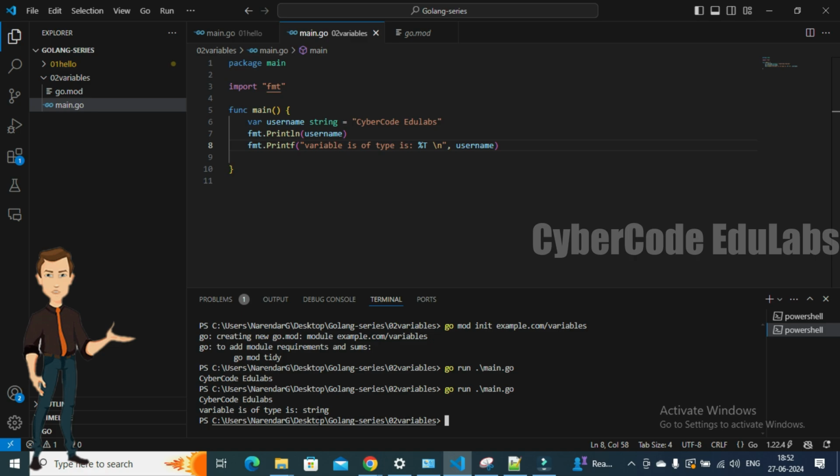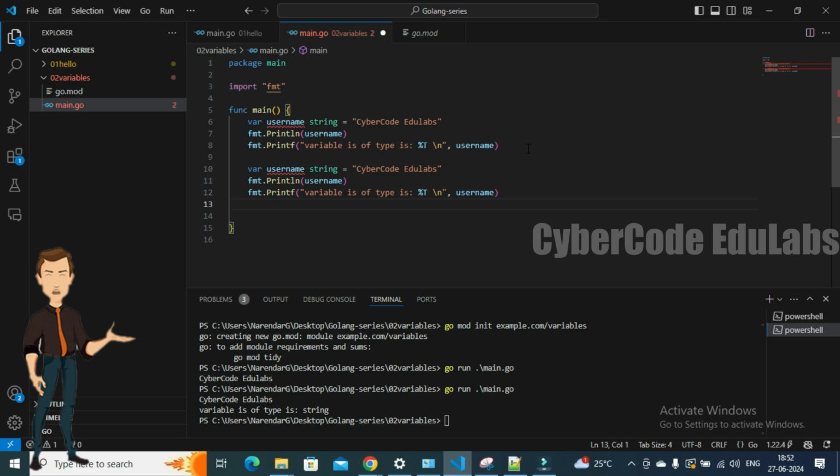So now it's going to show us the type. You can see here that it automatically shows the type as a string. So it's cool. Now let's go ahead and copy this one, and let's explore more on it.